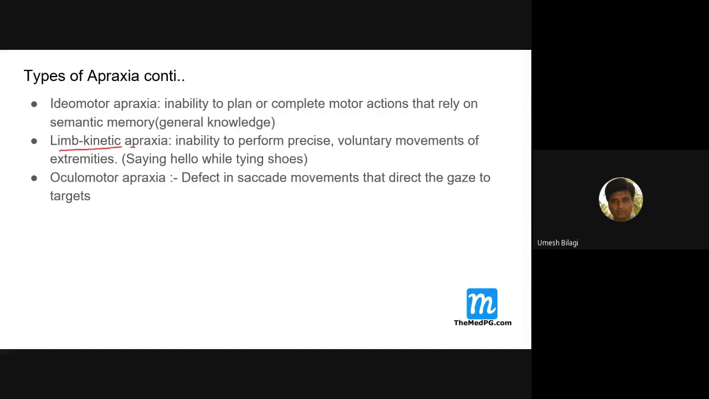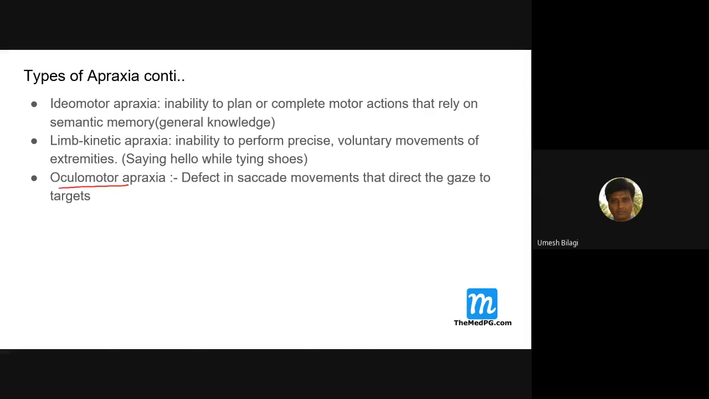Limb kinetic apraxia, inability to perform precise voluntary movements of extremities, like saying hello while tying shoes. Sometimes you'll be tying your shoes and somebody enters your house, you will just say hello. Both you can do simultaneously. If the patient has got this disease, then he can't do this multitasking. That is limb kinetic apraxia.